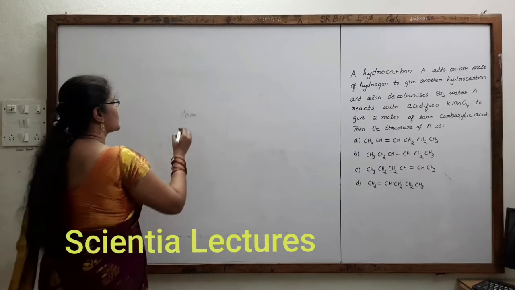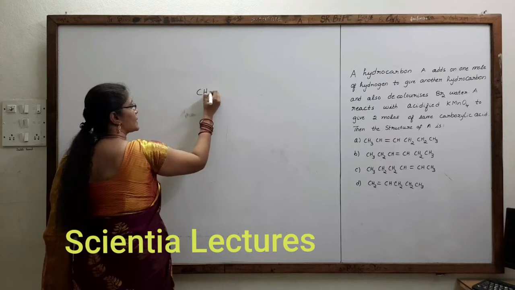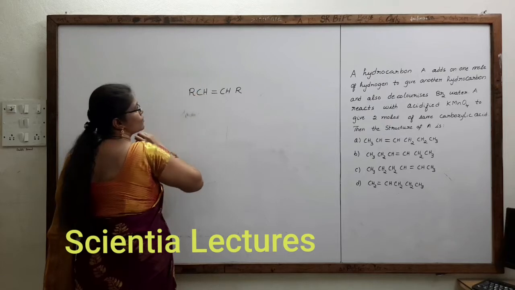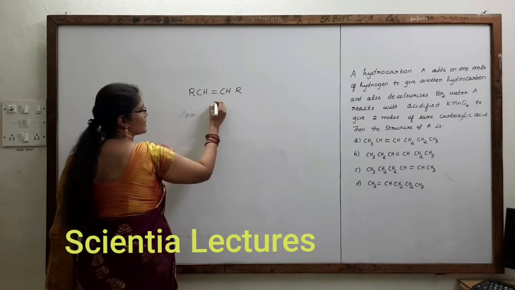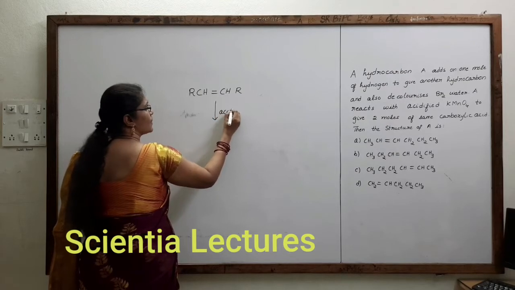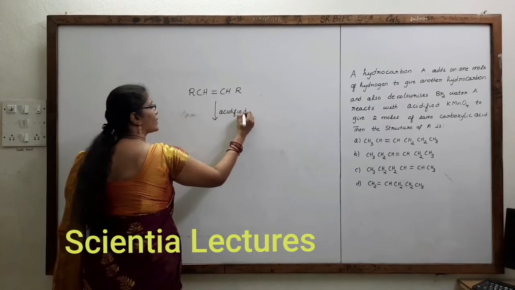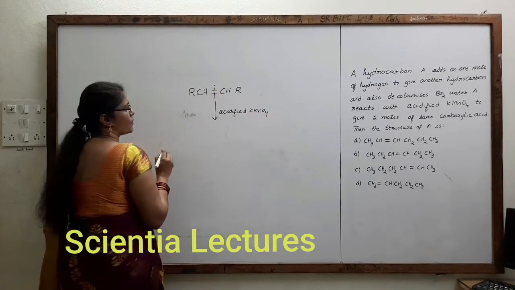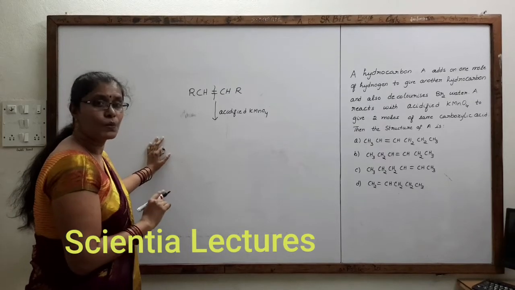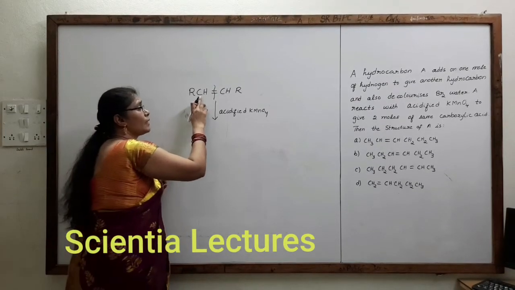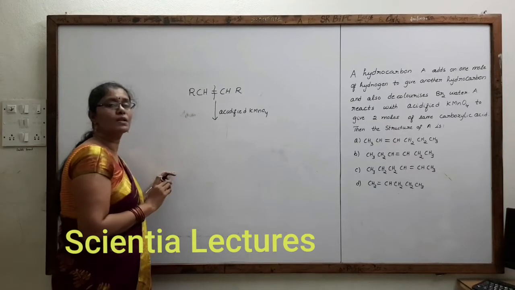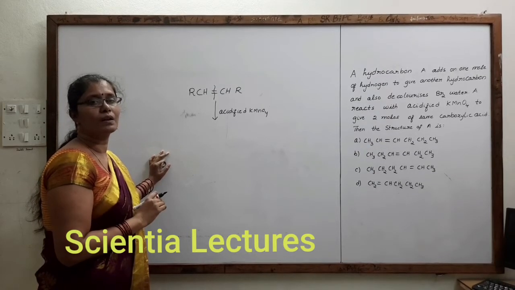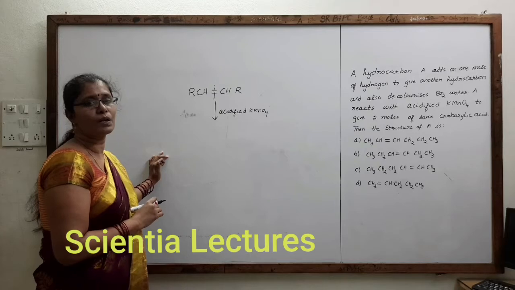Now suppose we have an alkene present like this, CH double bond CH, with the same alkyl group bonded to it or different alkyl groups bonded to it. In the presence of acidified KMnO4 or K2Cr2O7, or on oxidative ozonolysis, you should cleave this double bond and put oxygen. As well, the hydrogen directly bonded to the unsaturated carbon should be changed to an OH group. This is the easiest trick to get the product in the presence of acidified KMnO4 or K2Cr2O7.